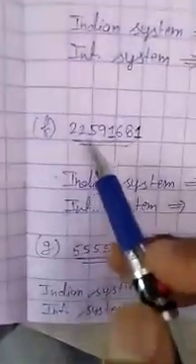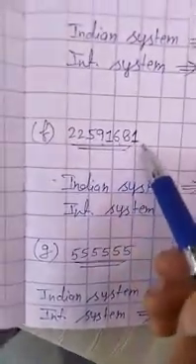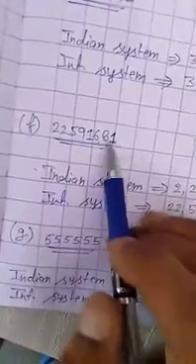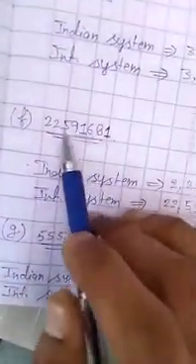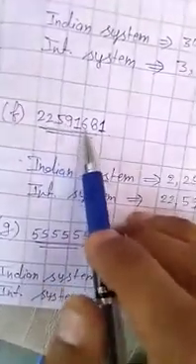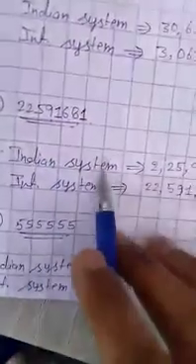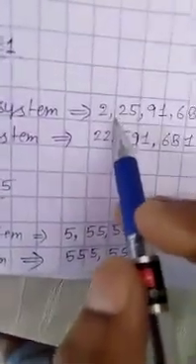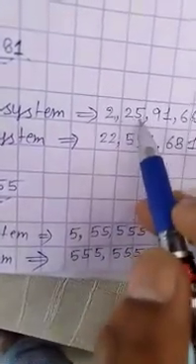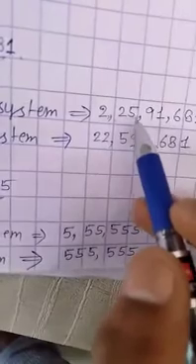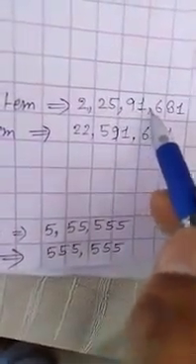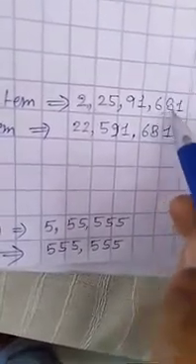Now question number F: 22591681. In the Indian system we will read ones, tens, 100, 1000, 10,000, lakh, 10 lakh, crore. So this is 2 crore 25 lakh 91,681. We write 2 crore, a comma after 2, then 25 lakh, a comma after 25, then 91,000, a comma after 91, then 681.